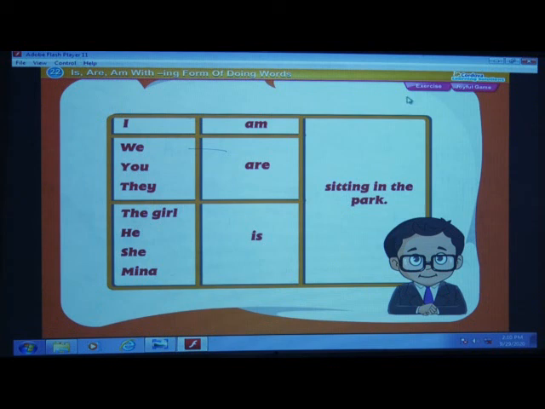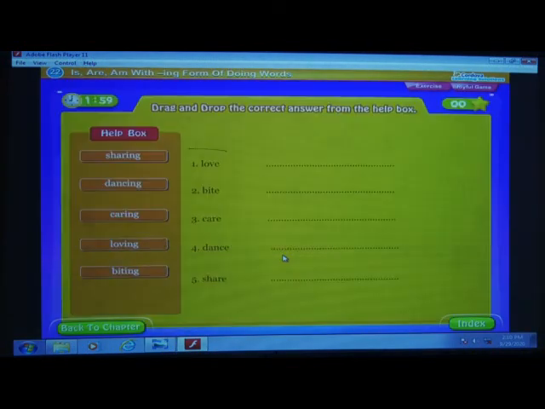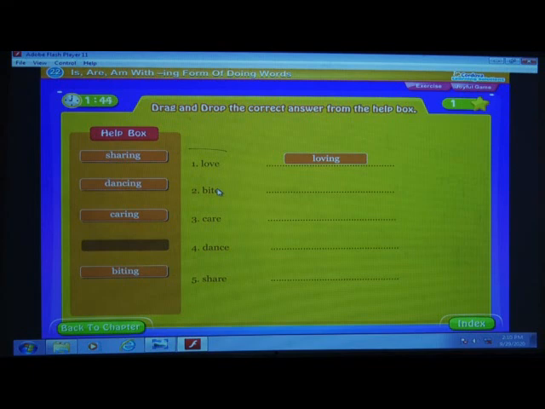Yes, children. So now we will go through some exercises. Grab and drop the correct answer from the help box. Love. Yes, ing form of love. Yes, loving. Good work. Very good. Bite, E is dropped out, so biting.